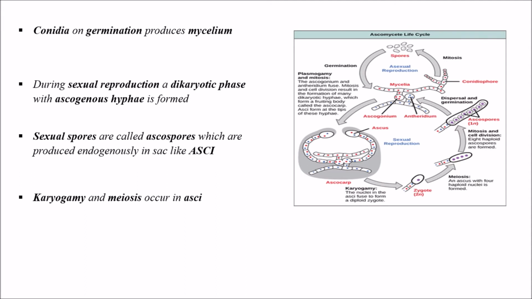So here, conidia on germination produce mycelium. During sexual reproduction, a dikaryotic phase with ascogenous hyphae is formed. In the dikaryotic phase, we can observe ascogenous hyphae during sexual reproduction, and the sexual spores are called ascospores, which are produced endogenously in sac-like asci, and in asci, karyogamy and meiosis occur.